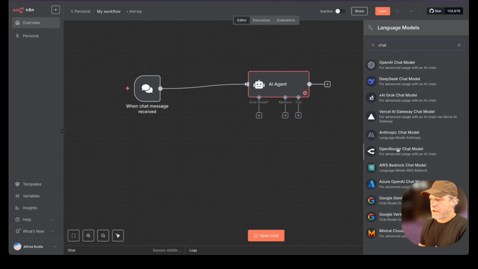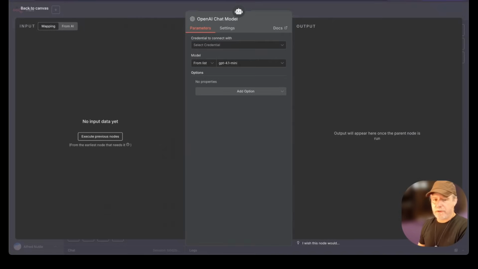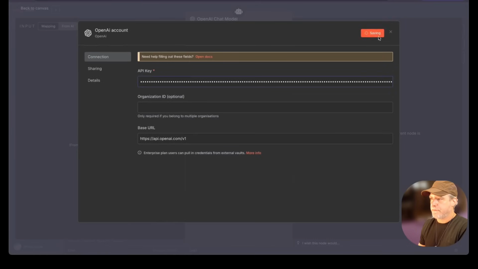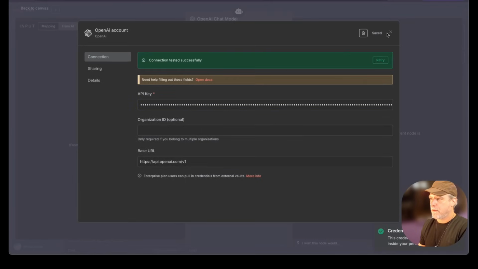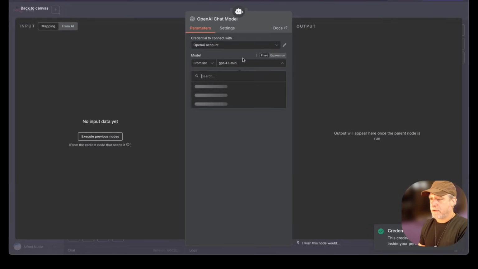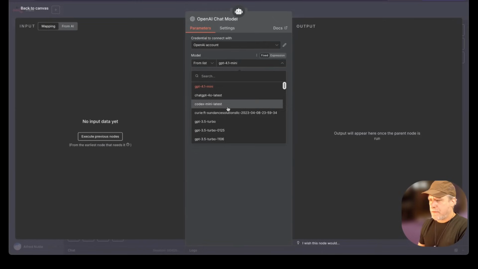I'm just going to stick to ChatGPT, but obviously you can use whatever works for you. Now, for ChatGPT, I have a bunch of keys I use. So I'm going to use one of those, and we're just going to go here and create that credential. You get that green thing and you're ready to go. And then I'm going to see if 5 is here.